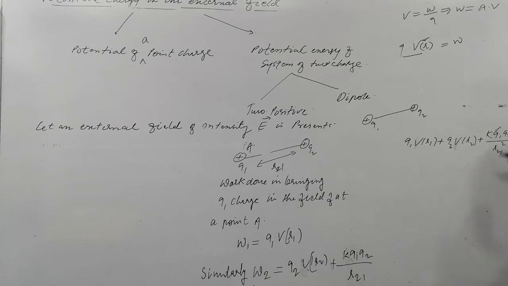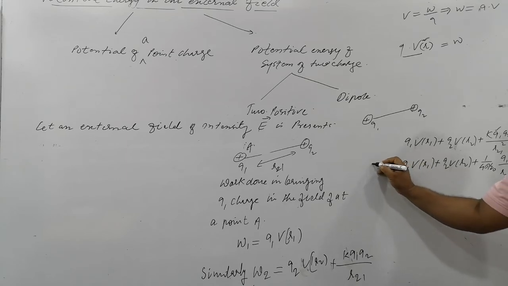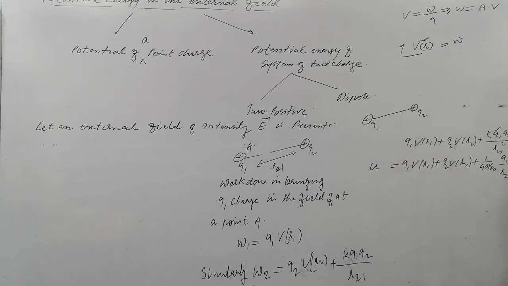And what is K here? Please tell me, what is K? K is 1 by 4 pi epsilon naught. Okay? That is q1 q2 divided by R21 squared. Is that clear now? So the condition is, you should know what K is here: 1 by 4 pi epsilon naught q1 q2 divided by R21 squared. Clear? This is the work done.